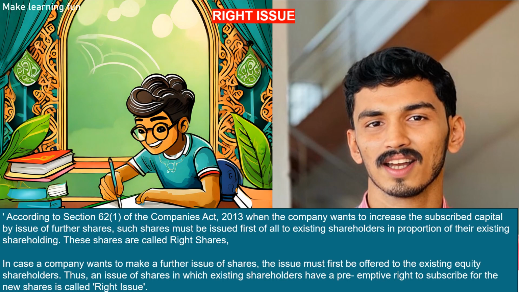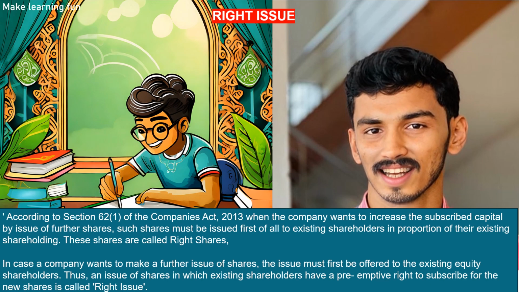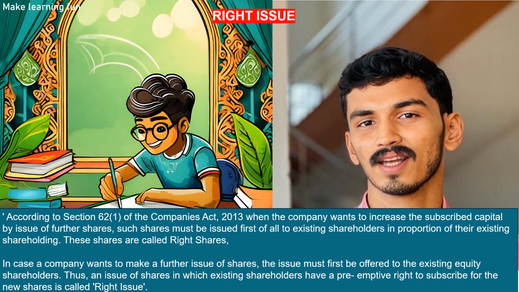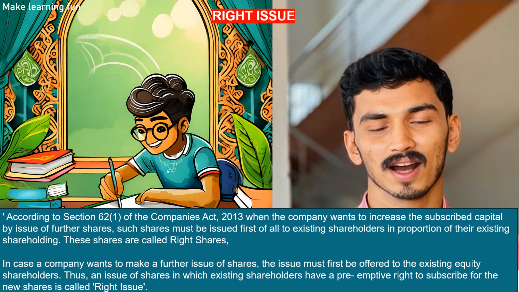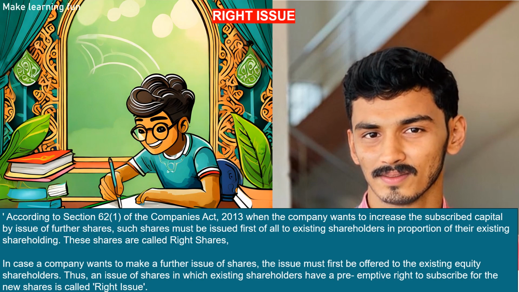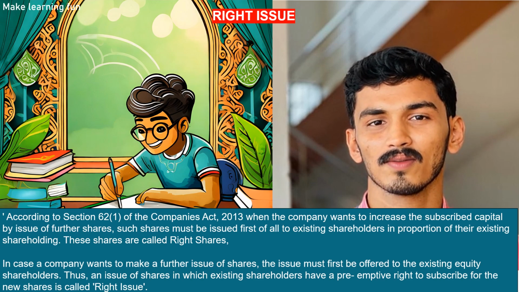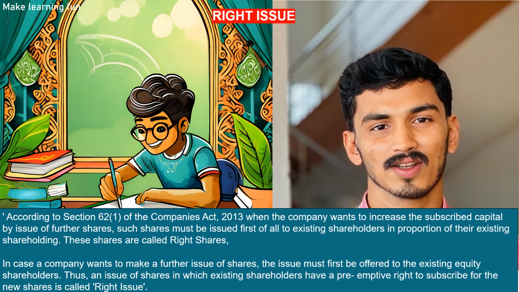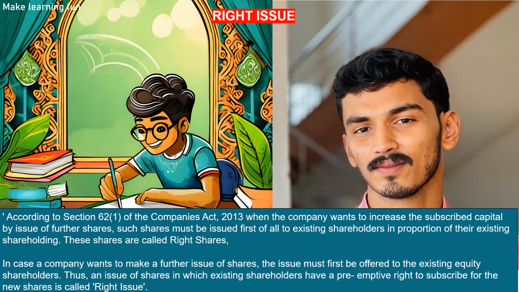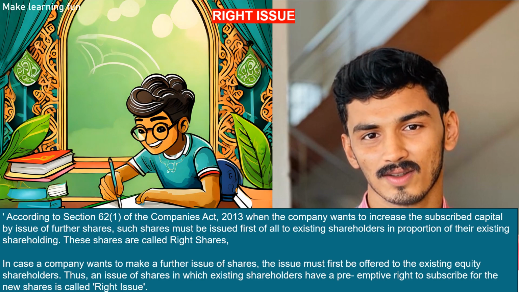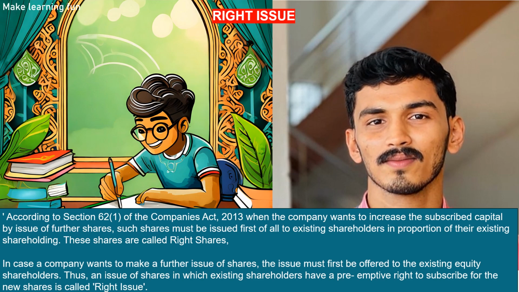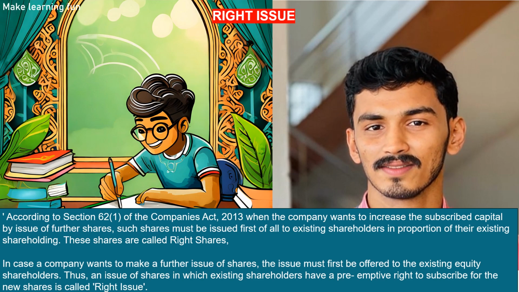Right shares or right issues. According to Section 62(1) of the Companies Act, 2013, when the company wants to increase the subscribed capital by issue of further shares, such shares must be issued first of all to existing shareholders in proportion of their existing shareholding. These shares are called right shares.